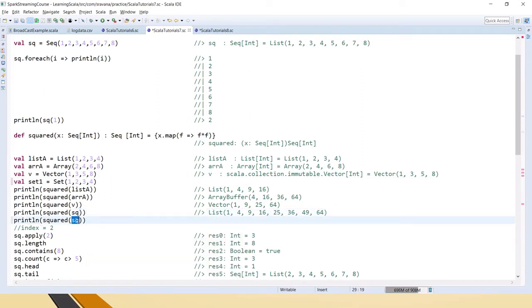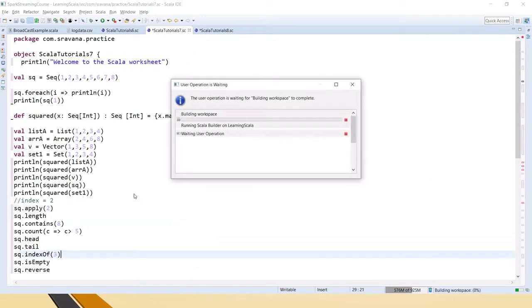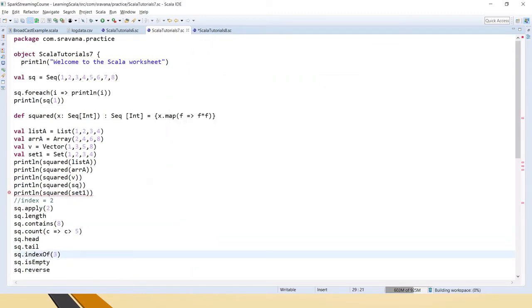When you pass it, it will not execute. If you see here, it has given an error.